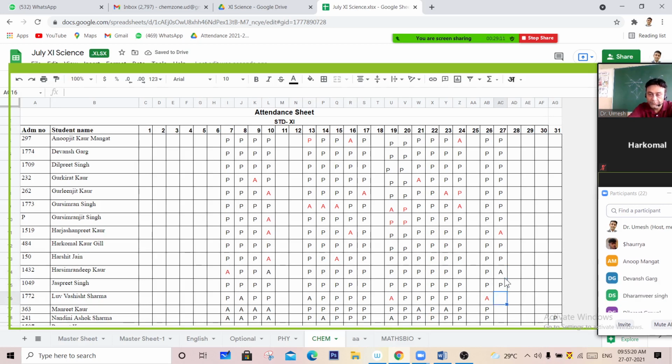Lavashish Sharma, Present, sir. Manpreet Kaur, Present, sir.